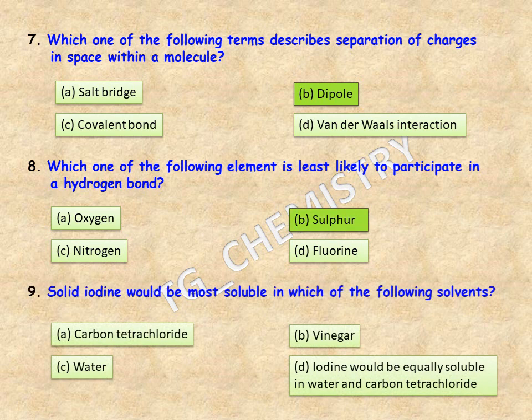Next is, solid iodine would be most soluble in which of the following solvents? So first we need to understand that solid iodine is a nonpolar compound. So it should be soluble in a nonpolar solvent. And the options we can see here, option A, carbon tetrachloride, option B, vinegar, option C, water, and option D says iodine would be equally soluble in water and carbon tetrachloride. So the right answer should be option A, carbon tetrachloride.